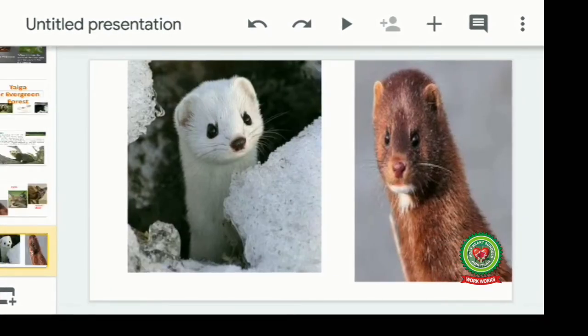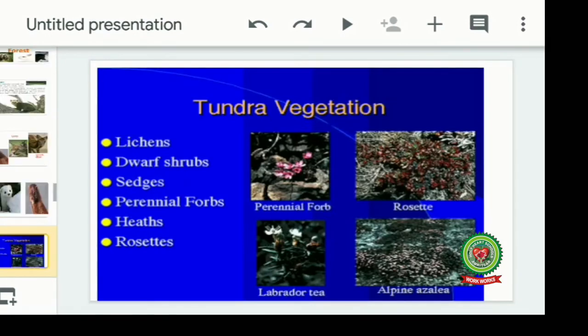Now these are the pictures of mink. Both the pictures are of mink. One is white mink, another one is brown mink.